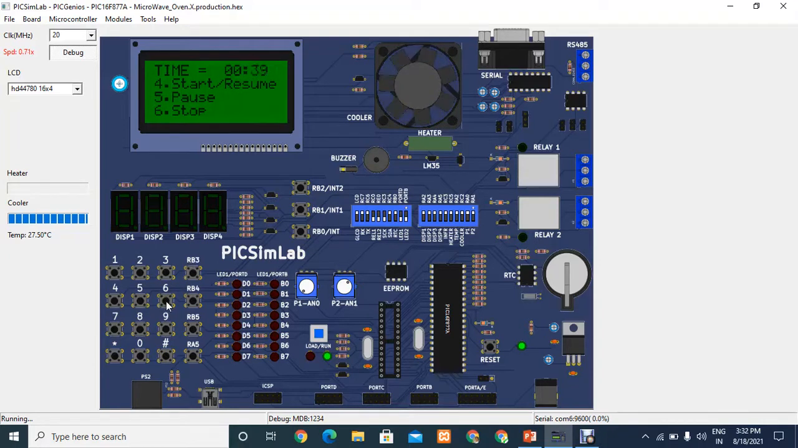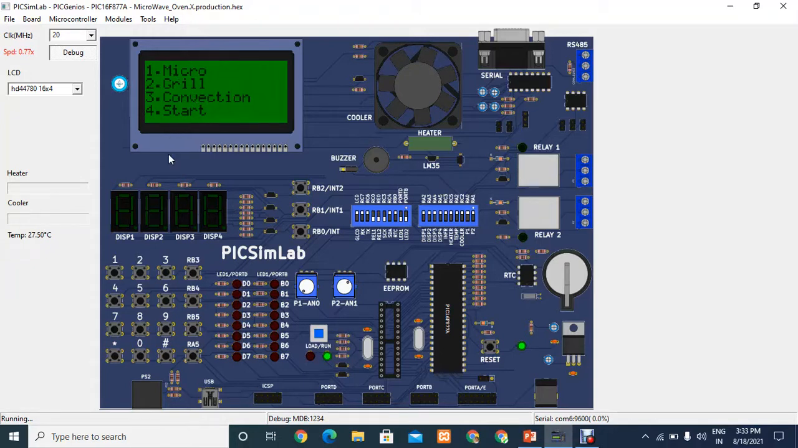And you can stop by pressing 6. And when I press RB3, the door will be opened and the buzzer will be turned on and the CLCD displays that the door is open. Please close the door. Let us check that. See, I will open the door. I hope you have heard that buzzer sound and the screen displayed. You can stop by pressing 6. See, the cooking mode screen is visible.